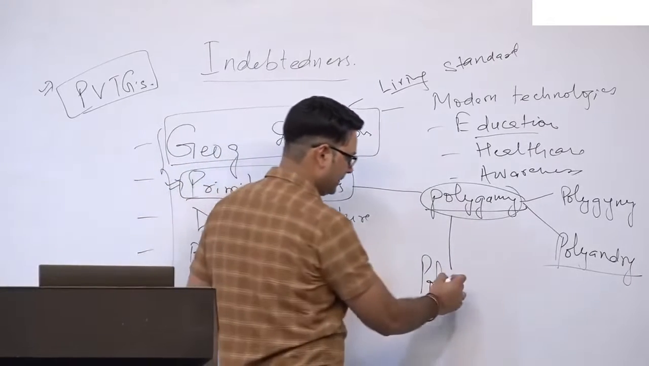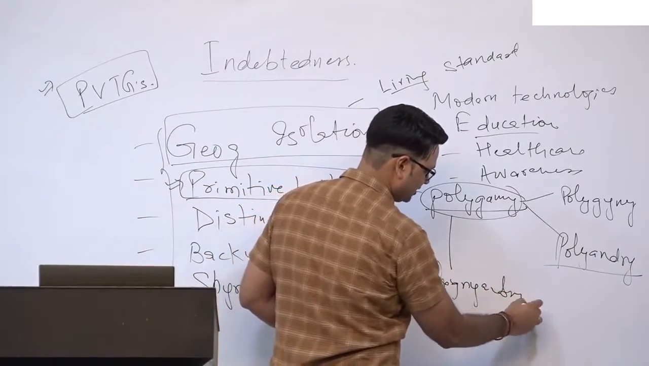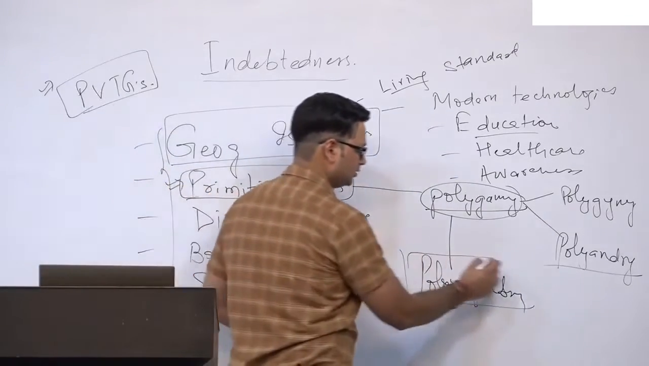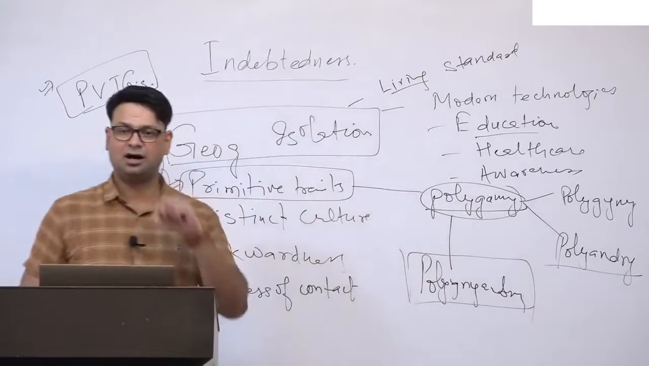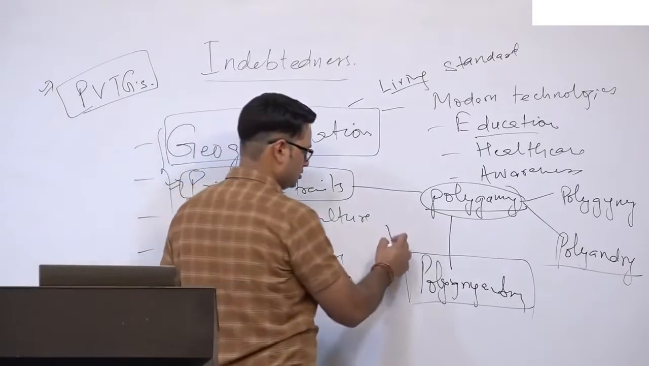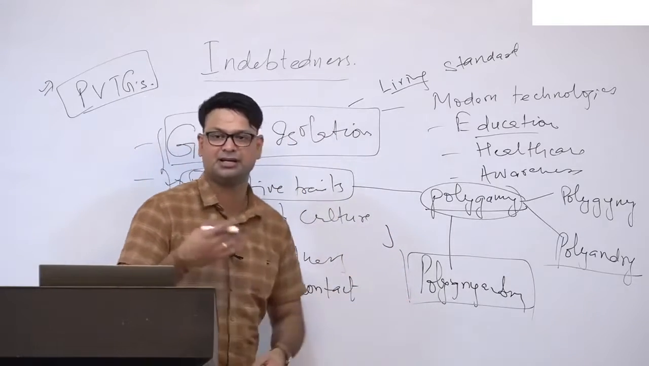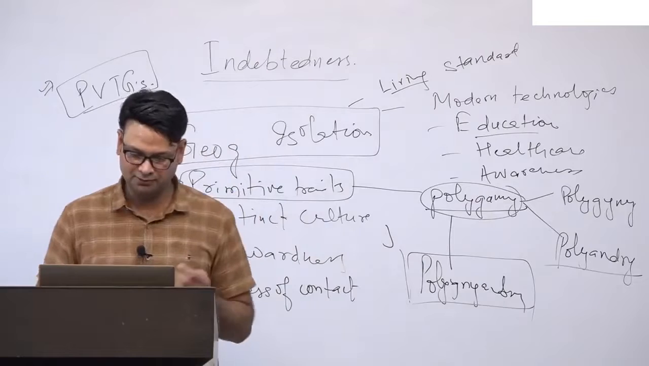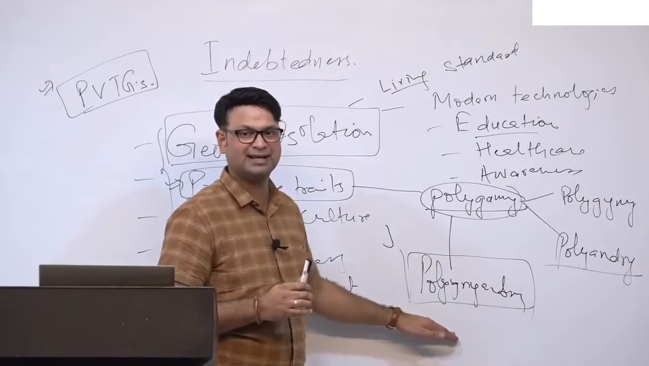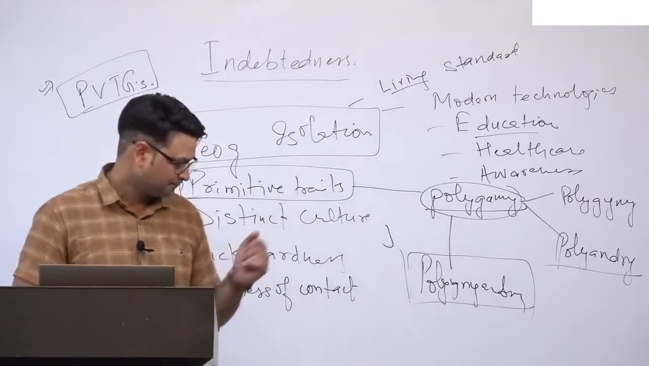This typical practice, polygynandry, was named by Dr. D.N. Majumdar while he was studying the communities of Jaunsar Bawar near Dehradun, right? So the Khasa community, he observed that the Khasa community practice such a marriage practice, polygynandry, multiple husbands and multiple wives at the same time.